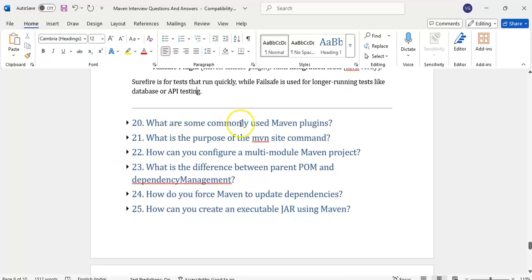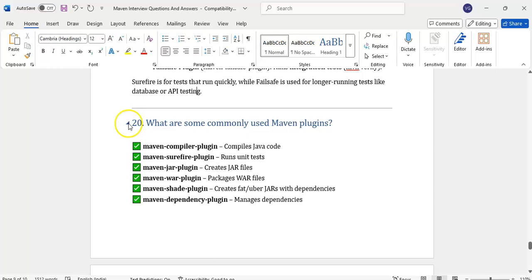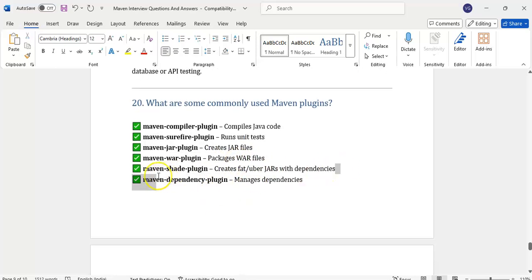Then what are some commonly used Maven plugins? From the testing point of view, we will use the compiler plugin to compile the Java code, the Maven Surefire plugin to run the test cases, and the Maven jar plugin to create the jar file. Developers will use the war plugin to package the war. The shade plugin creates the fat jar with the dependencies. Sometimes we will also use the shade plugin to create the fat jar.